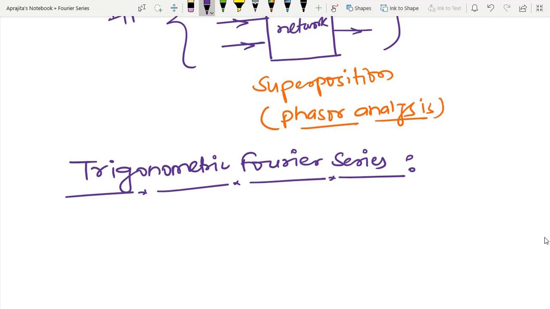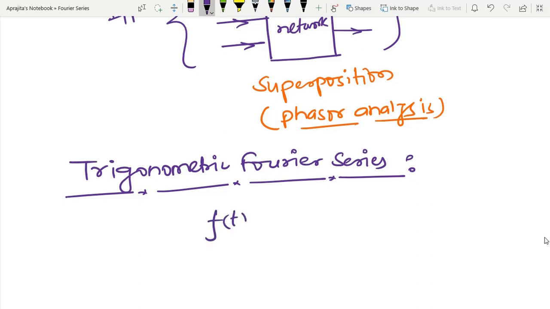So in order to apply the Fourier series, we have already seen that the signal should be periodic. Mathematically, we know the meaning of periodicity is like this.